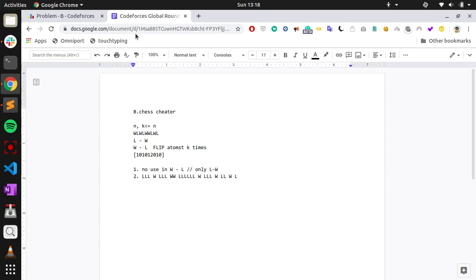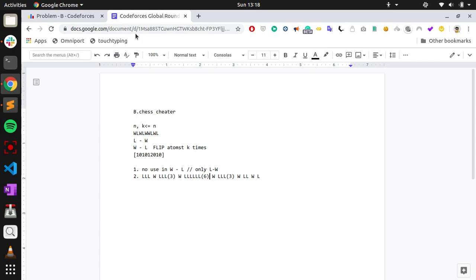So which to make first? It is better to make first the one whose number of L's between two W's is less. Say you have 3 L's here, and 3 L's in between two W's here, and you have 6 L's.